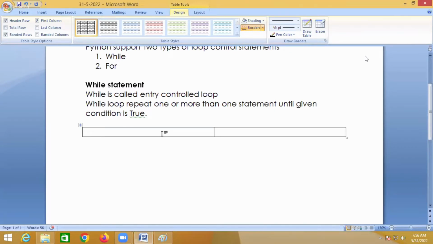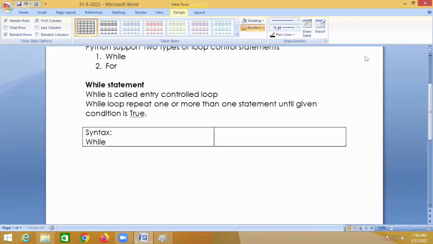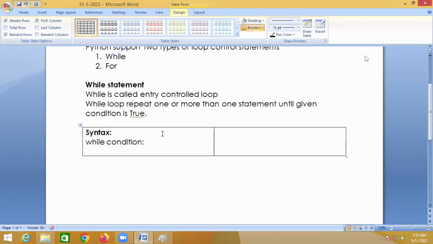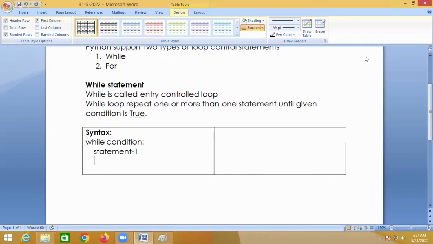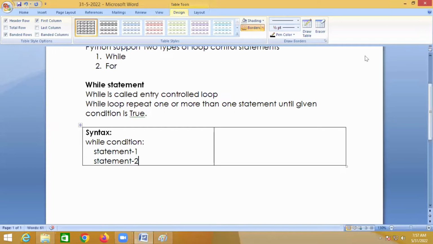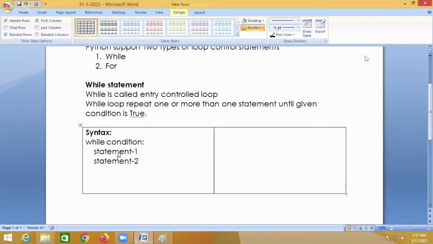Now the syntax is like this. So while, followed by a condition, and you are including a number of statements. Statement one and statement two. So here, while condition and include how many statements?